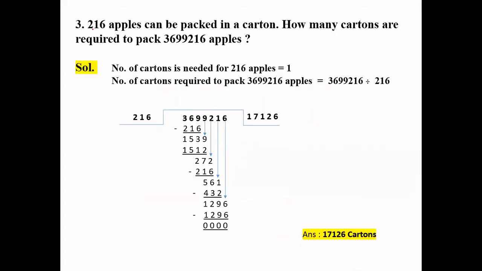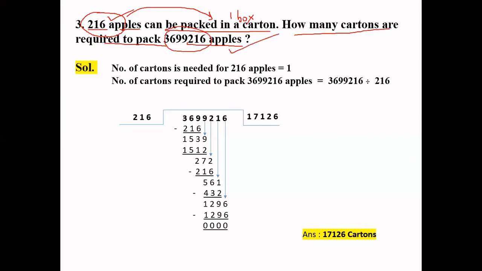Now the first question of the word problem is: 216 apples can be packed in one carton. Carton means a box. How many cartons are required to pack 36,99,216 apples? So here the question is saying that you have 216 apples to pack in one box. Carton means a box, right? So how many boxes are required to pack this many apples?